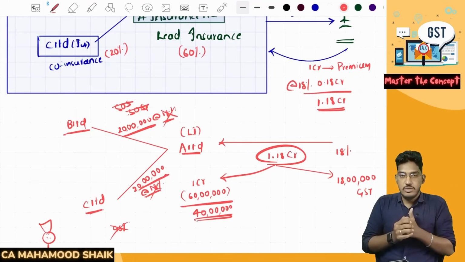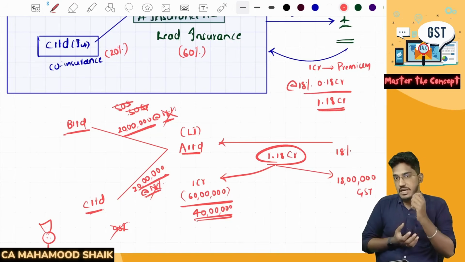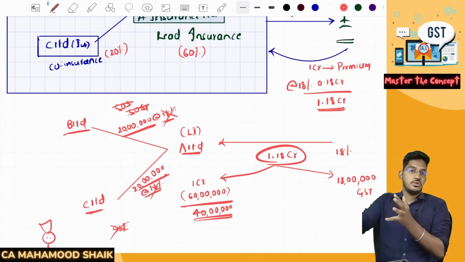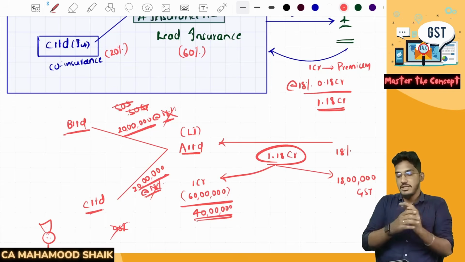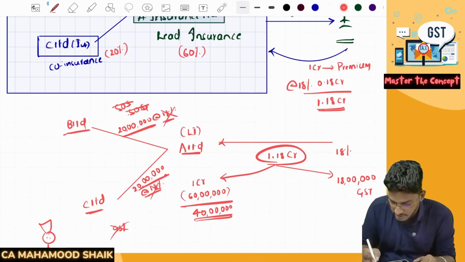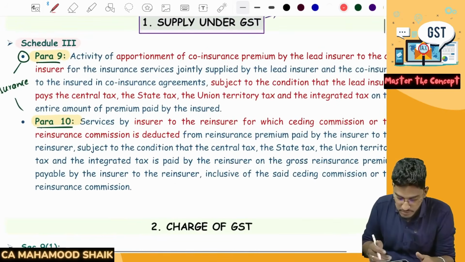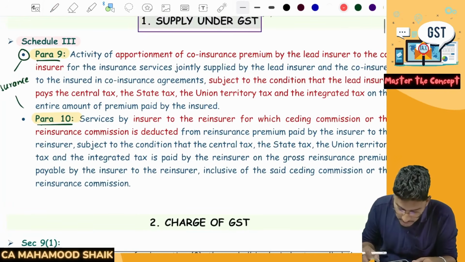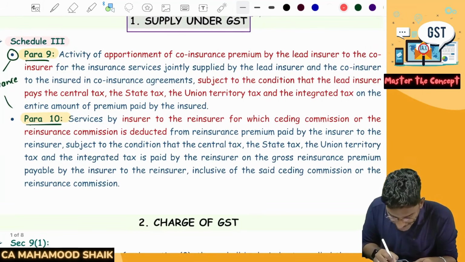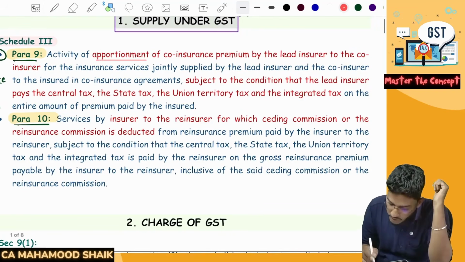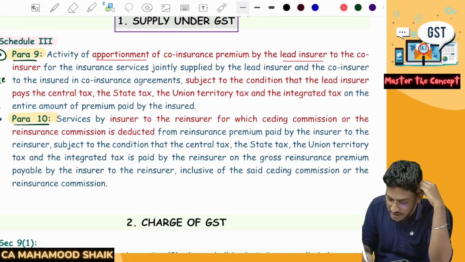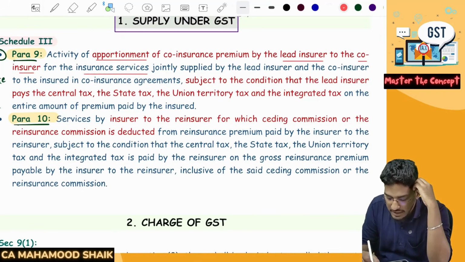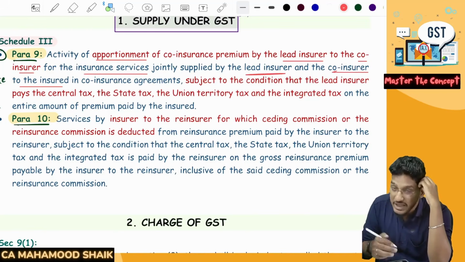And how they have ruled this out is, they have introduced one new paragraph, para number 9, which says that the distribution of premium between the lead insurer and the co-insurers will not be considered as supply. That transaction should not attract any GST. So that is what the provision says here. If you read it: activity of apportionment. See here, apportionment means what? Distribution. So, activity of apportionment of co-insurance premium by the lead insurer to the co-insurer for the insurance services jointly provided by the lead insurer and the co-insurer to the insured.